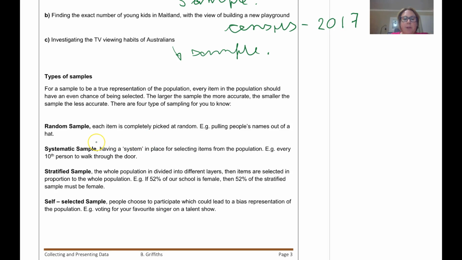Random sample, for example, I just ask anyone, pulling people's names out of a hat. A systematic sample is a system, so we might have a production line and I pick the 50th of each one off and make sure it's okay and check it for quality, or I might choose the 10th person coming in the door. A stratified sample is where a population is divided into levels. I have to make sure my sample has equal weighting from those levels. And a self-selected sample, people choose to participate if they like, but this could lead to bias.